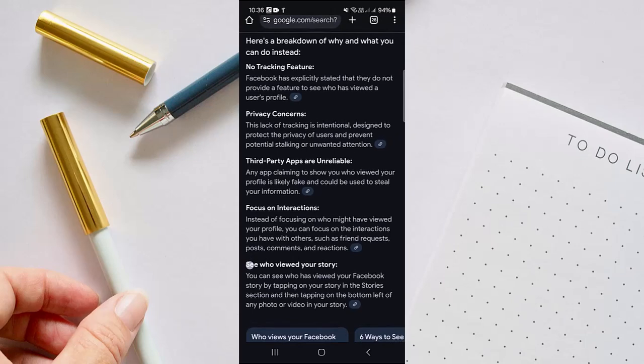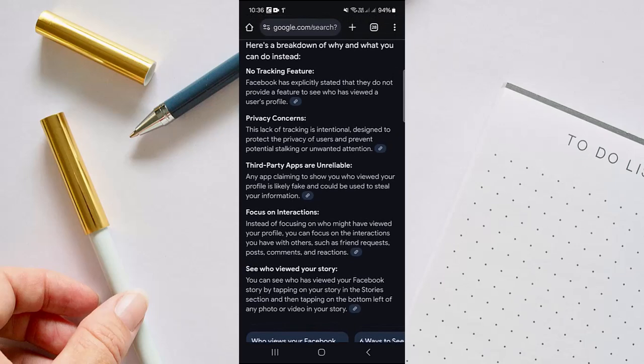So as you got to know, Facebook doesn't allow you to know who viewed your Facebook profile, and any third-party app that claims to let you know is fake. So please don't fall into these sorts of scams. And yeah, this is what we needed to share with you.